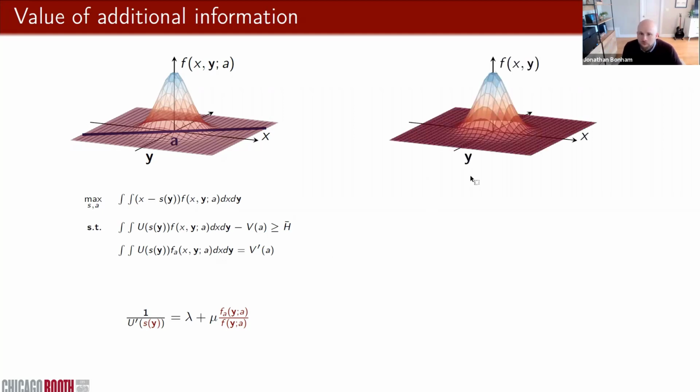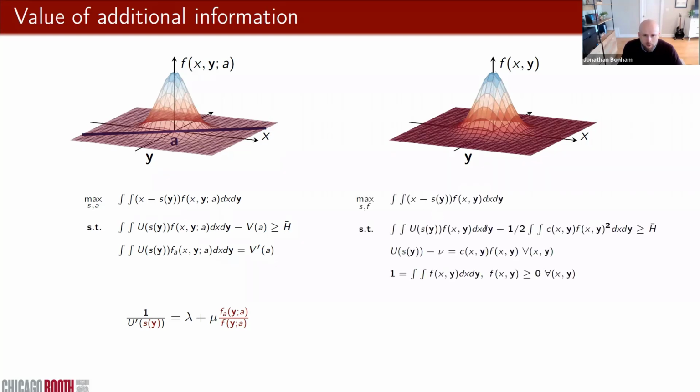Okay, in our approach, the agent's going to choose the distribution directly rather than choosing a parameter in the distribution. And so if we set up the same problem and take the first order condition, we get a very similar expression as before. The only difference here is that instead of having X in the numerator, the principal's objective, we're going to have an expectation of X conditional on all the information in Y.